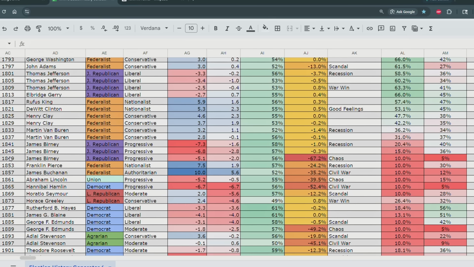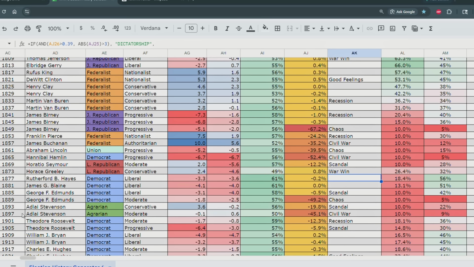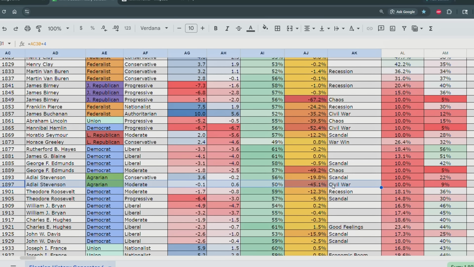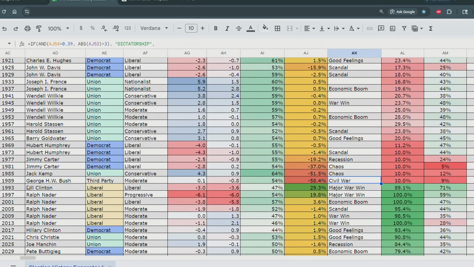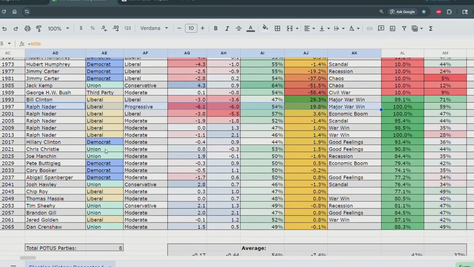There we go. So mid-1800s, those are definitely civil wars over slavery. And then look, another civil war in the late 1800s, probably over economic issues. Then look at that. We got a civil war in the 1980s, 1990s probably, over, who knows, economic policy, something like that. You can use whatever your imagination tells you. But then, Bill Clinton saves the country, and also Ralph Nader does a pretty good job too. So the country is reunified with the liberals, the Democrats, and the Union Party.